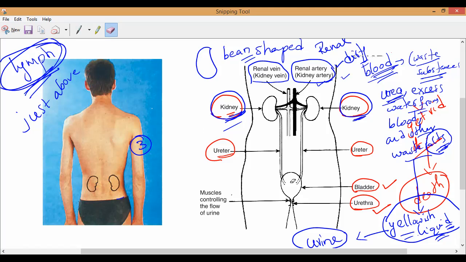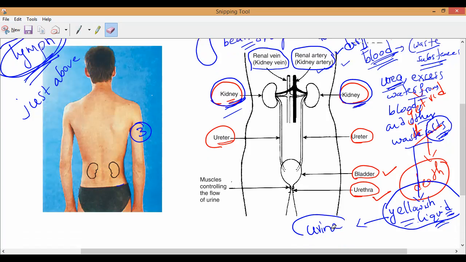What is it called? Urine. All of you, excrete the yellowish liquid called urine. Do you understand or not? Yes or no? Yes, sir.